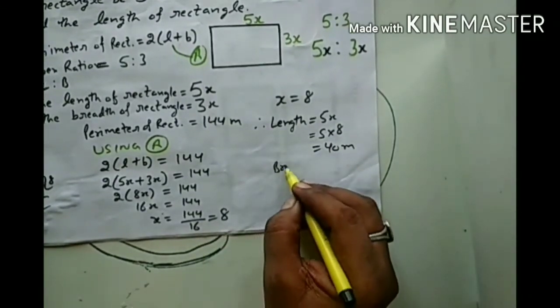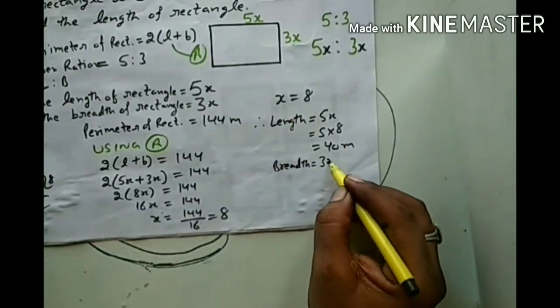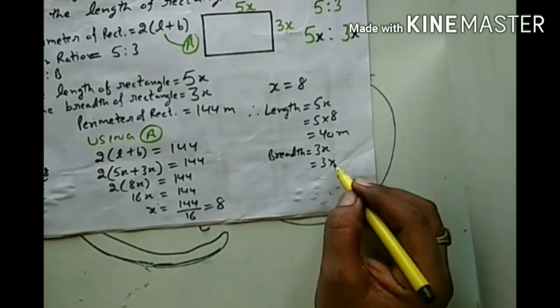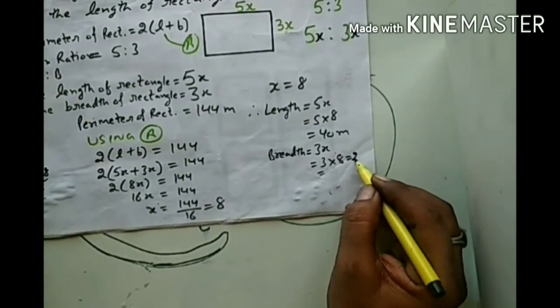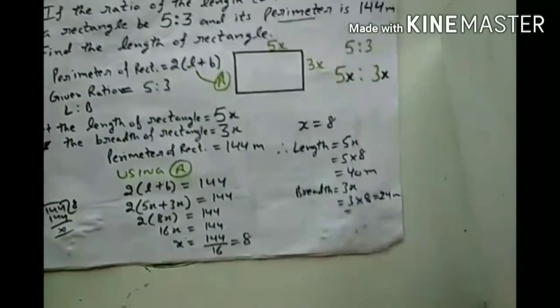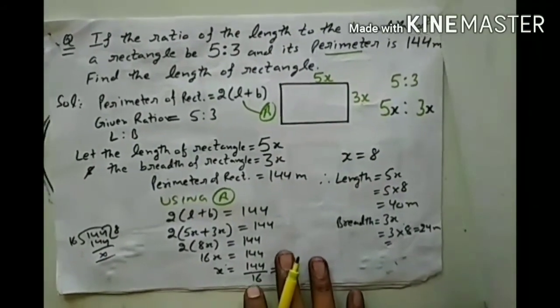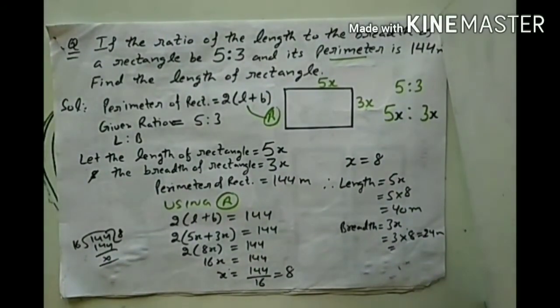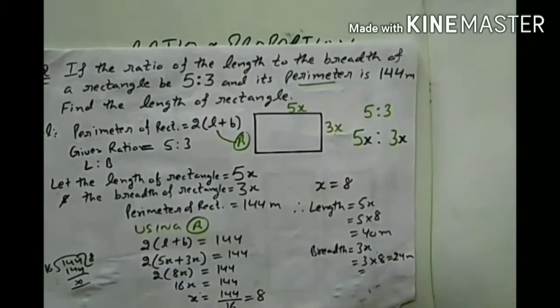And breadth is 3x, so 3 multiply 8, that is 24 meter. In this way we have completed the question. Now there is a complete solution of this question before you.